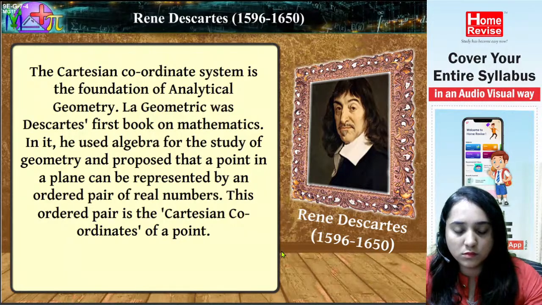La Géométrie was Descartes' first book on mathematics. In it, he used algebra for the study of geometry and proposed that a point in a plane can be represented by an ordered pair of real numbers. This ordered pair is the Cartesian coordinates of a point.